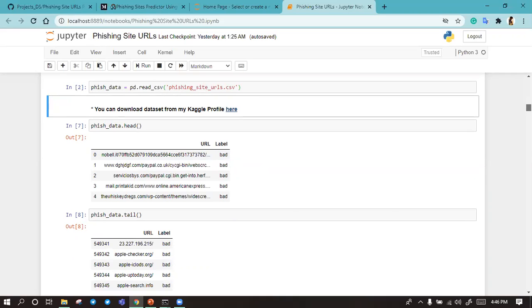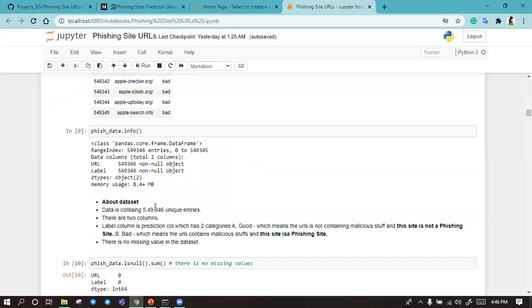When we see the information about the dataset, the data contains more than 5 lakh unique entries, which means more than 5 lakh unique URLs. The second column is label. Label column means it's the prediction column. There are two categories. First is good and second is bad.